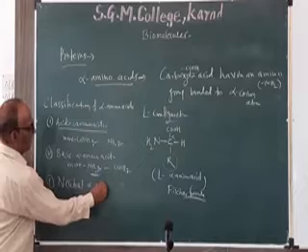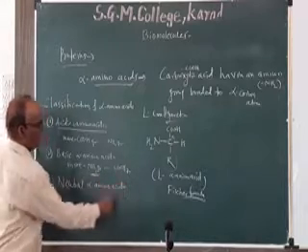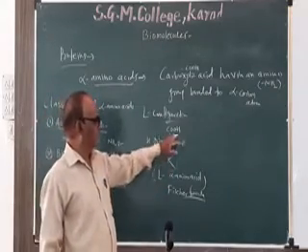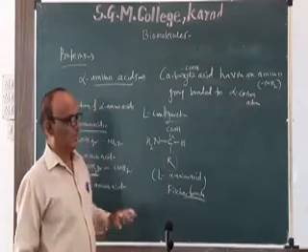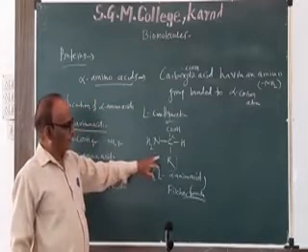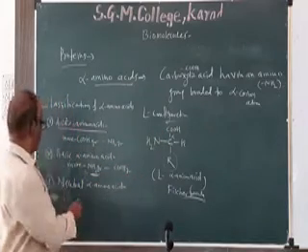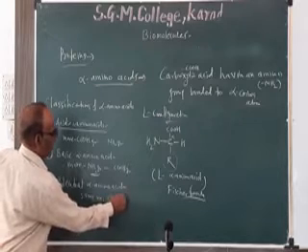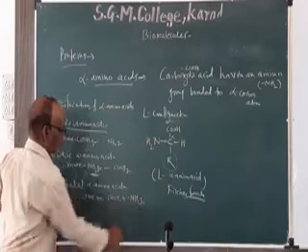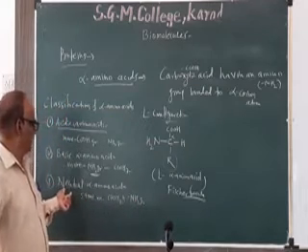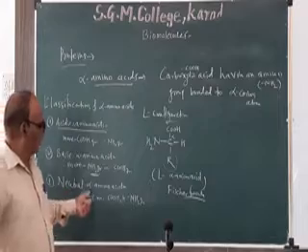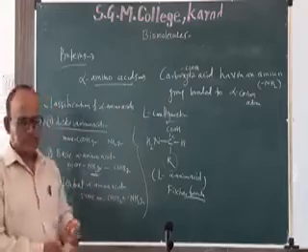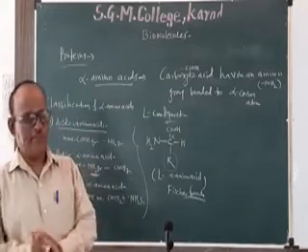And third one is neutral alpha amino acids. In case of a neutral one, this R does not contain any functional group, that is COH or NH2. It contains only carbon and hydrogen, that is an alkyl or aryl group. So in this case, it contains the same number of carboxyl groups and NH2 groups. If the same number of carboxyl and NH2 groups are present, then this alpha amino acid is called a neutral alpha amino acid. So this is the classification of alpha amino acids on the basis of the functional groups present.